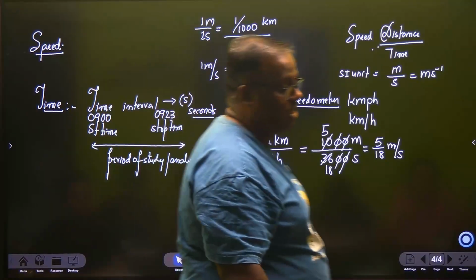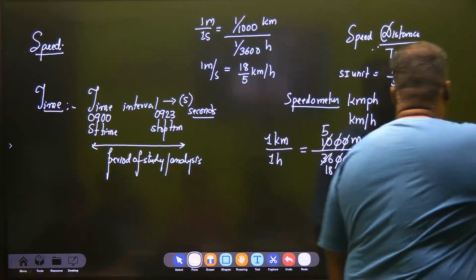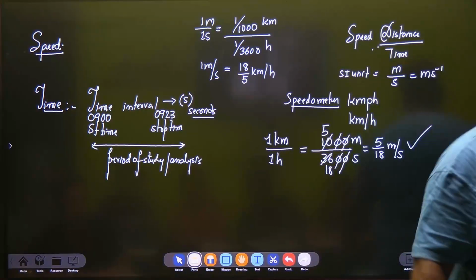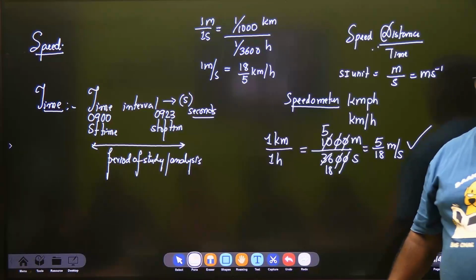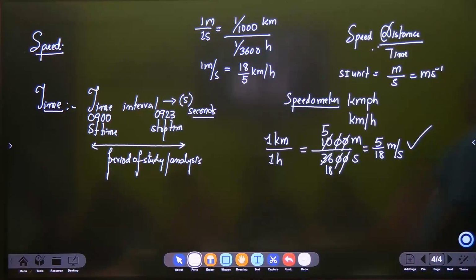1 meter per second, ये ज़्यादा काम में आता है. This is more that we use in our problems. 1 kilometer per hour is 5 by 18 meter per second. Clear? ये याद रहना है.